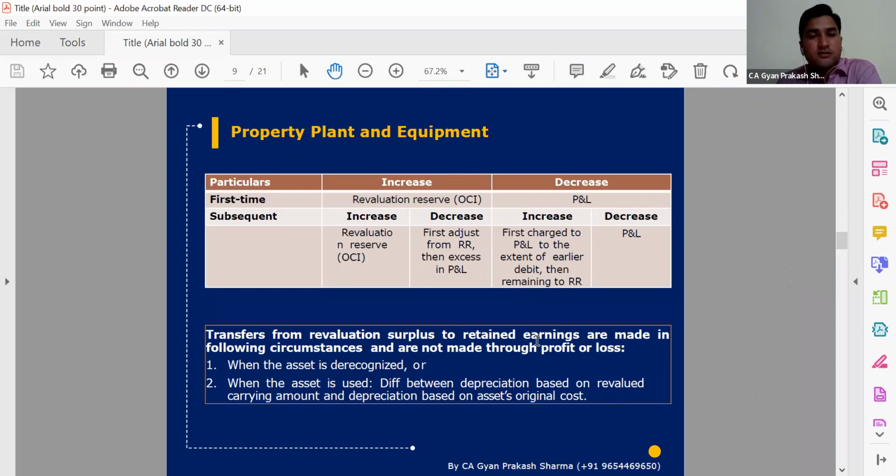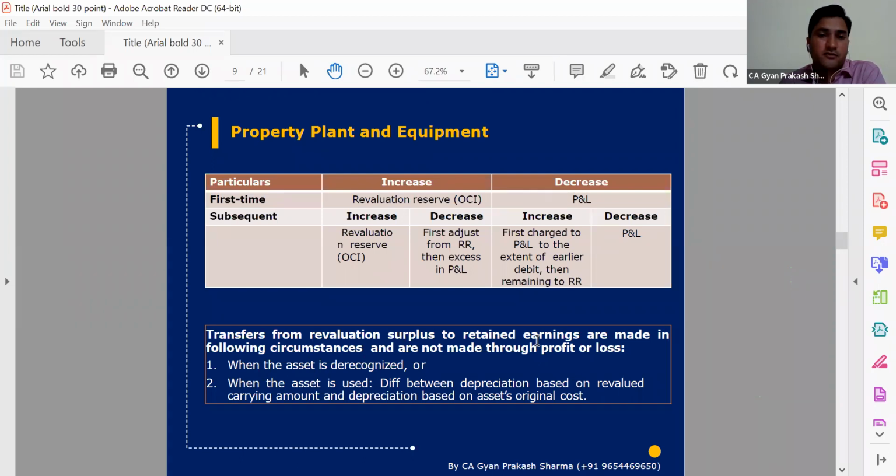Now the question will come: transfers from revaluation surplus to retained earnings are made in the following circumstances. We have now done the revaluation, and the reserve balance is in OCI. So how much amount do we need to carry forward in our balance sheet?